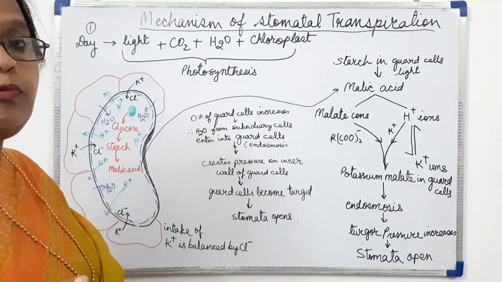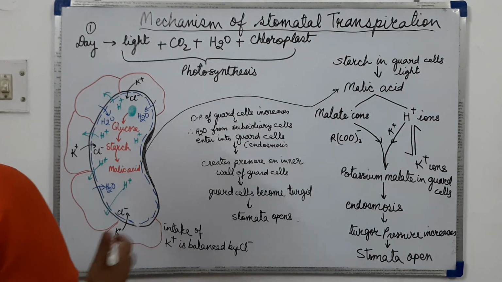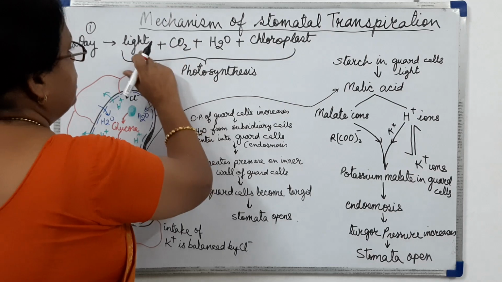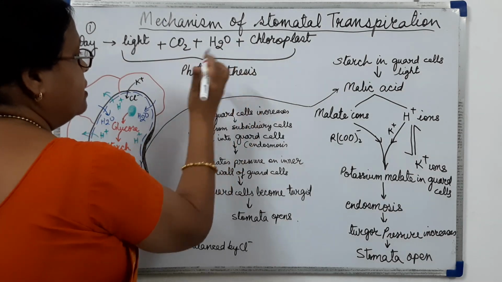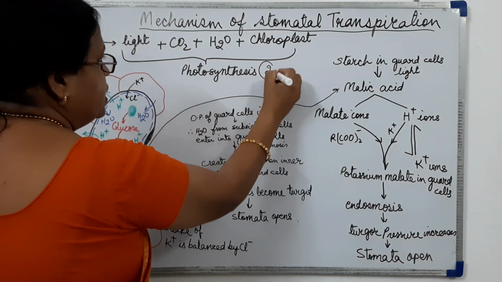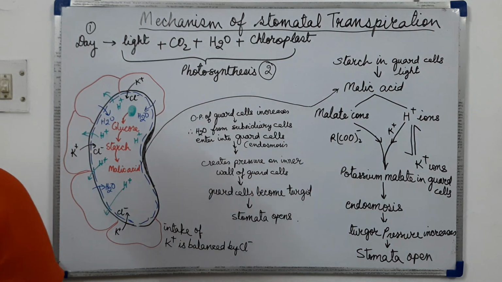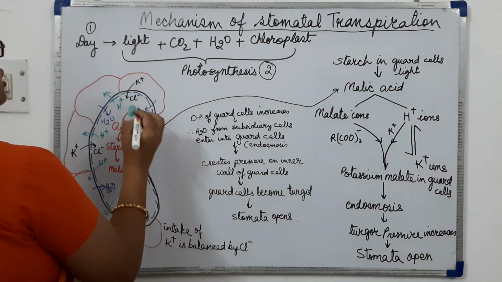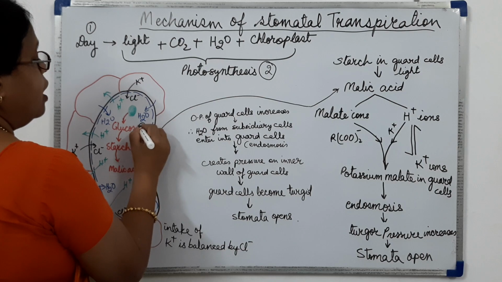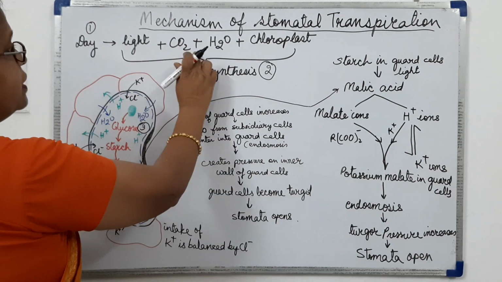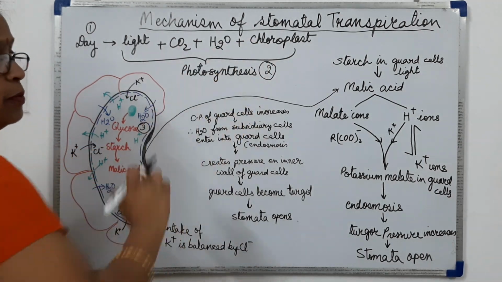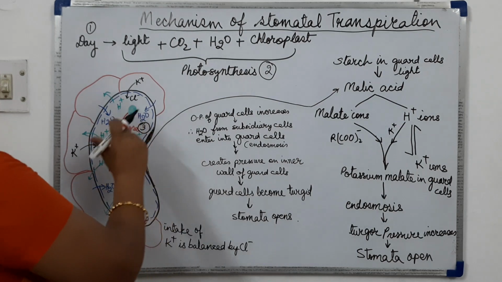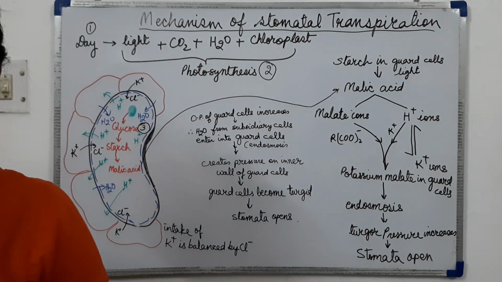So the first step will be these raw materials. Then the second step will be photosynthesis. Then the third step is the synthesis of glucose, meaning with these raw materials, by the process of photosynthesis, glucose is synthesized.